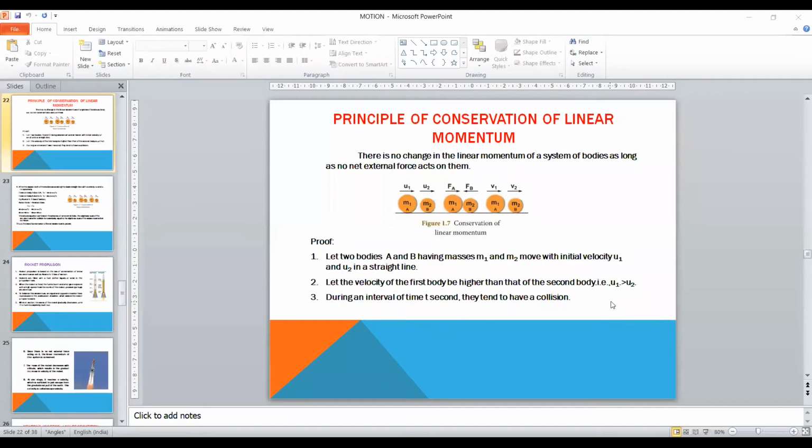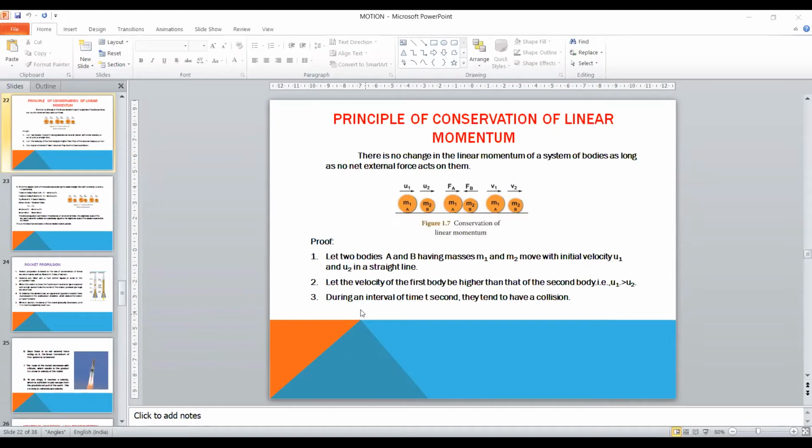Good morning. Today we are going to see part 3 of the lesson Laws of Motion. The topic we are going to see today is Principle of Conservation of Linear Momentum. The definition for this is there is no change in the linear momentum of a system of bodies as long as no net external force acts on it. Let us prove the law of conservation of linear momentum with the following illustration.